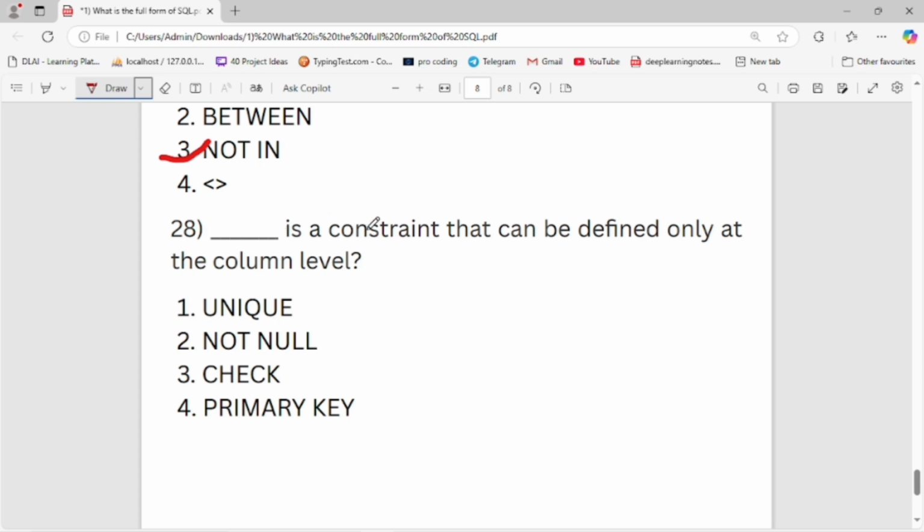Dash is the constraint that can be defined only at the column level. First is unique, second is not null, third is check, and fourth is primary key. Second is the right option. NOT NULL is a constraint that can be defined only at the column level.